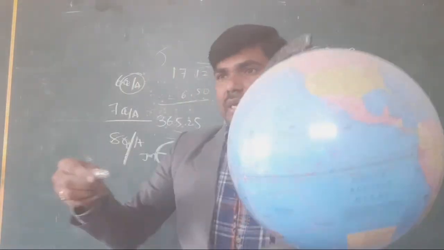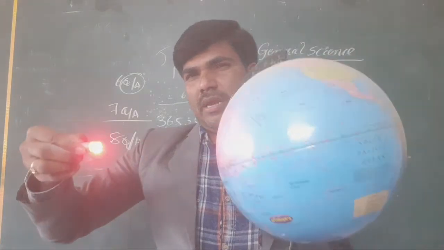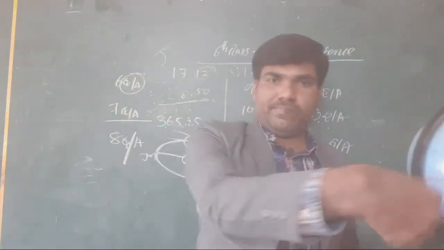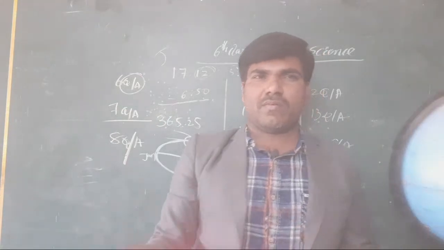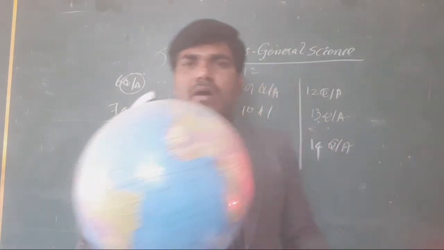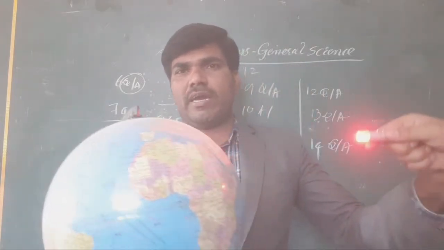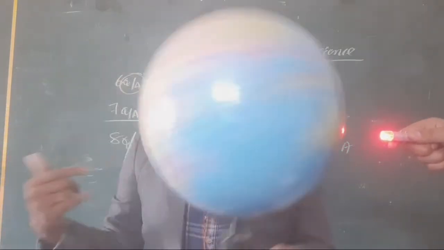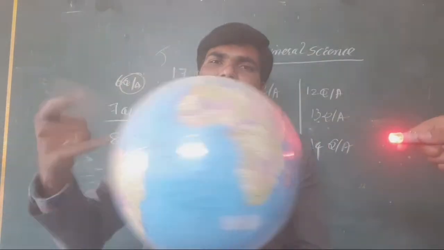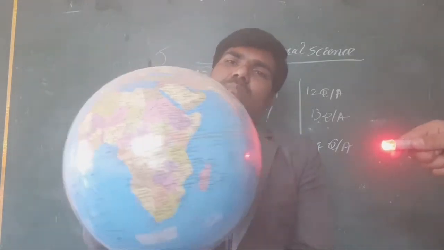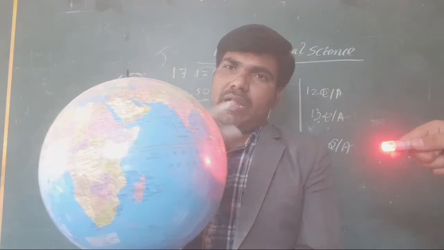When you take it here, this is taken as the sun, suppose. This laser light is taken as the sun. Now, when it is rotated in equal time intervals again and again, what will we get? The same portion will be lighted.